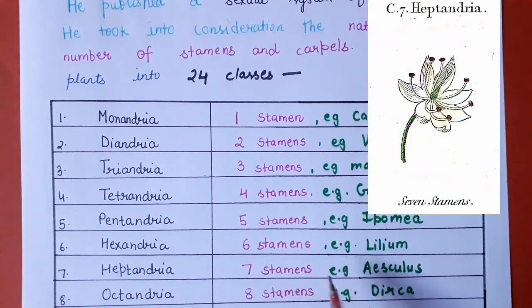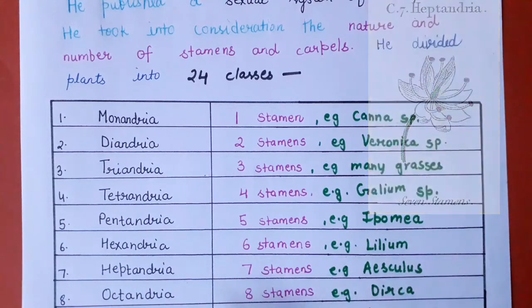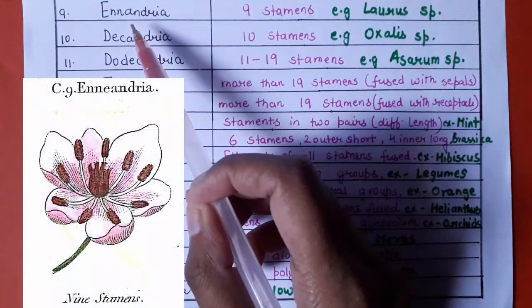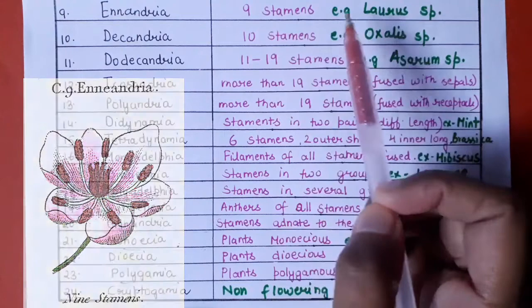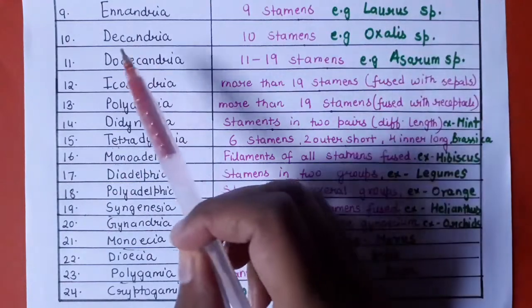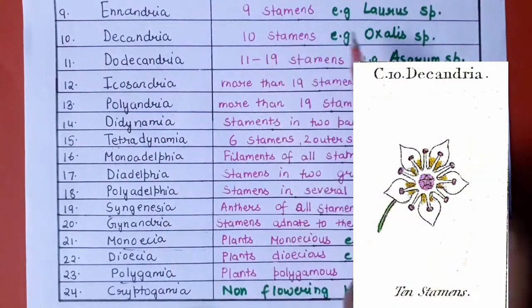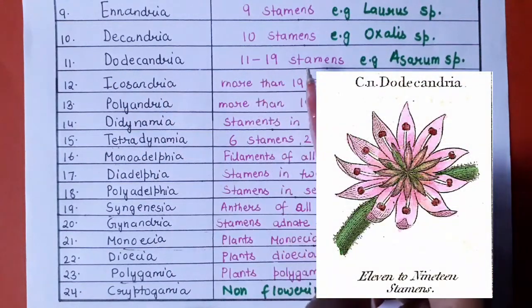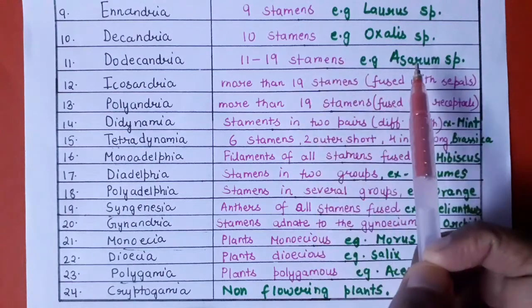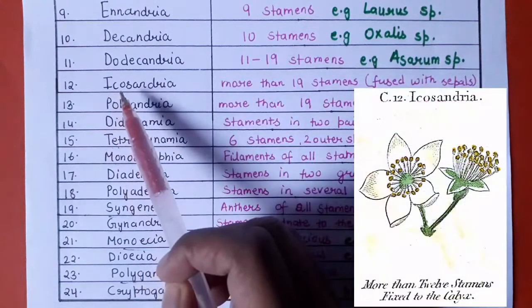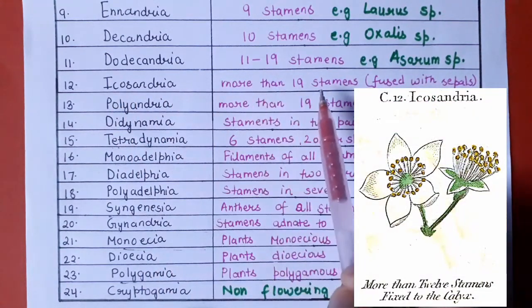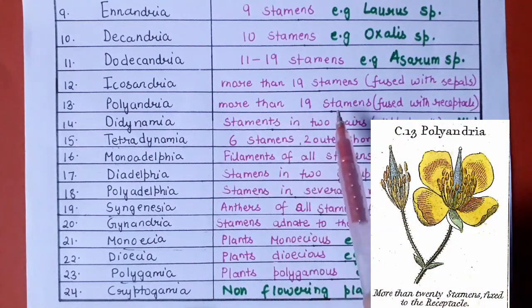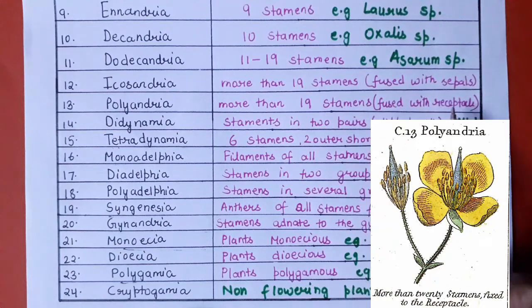Heptandria, seven stamens. Example is Aesculus. Octandria, that consists of 8 stamens. Next is Enneandria, that consists of 9 stamens. Example is Laurus species. Decandria, 10 stamens. Example is Oxalis. Dodecandria, 11 to 19 stamens. Example is Asarum species. Icosandria, more than 19 stamens. Polyandria, that consists of more than 19 stamens which are fused with the receptacle.